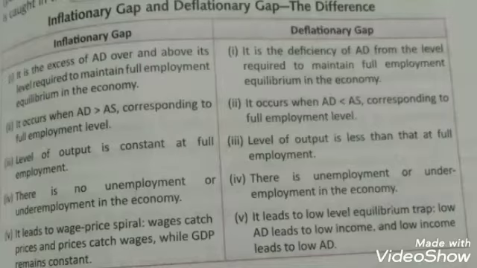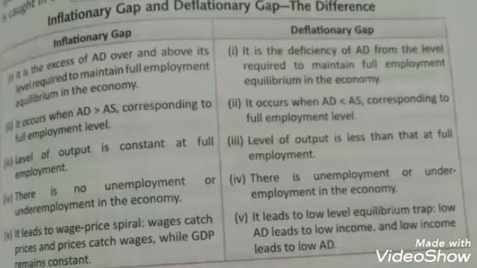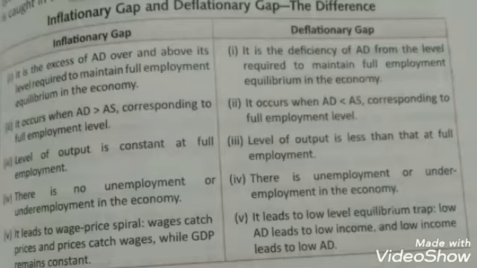So there is no way to increase the output because all the resources are completely used. Whereas in deflationary gap, the level of output is less than full employment, because there are still a number of resources which are not being utilized. So there is a position where more production could be done but demand is not generating.